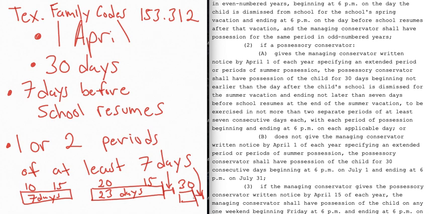So either 1 period of 30 days or 2 periods of at least 7 days. So 7 days or 10 days or 15, but you got to have at least 7 days. And the last day has to be 7 days before school resumes.